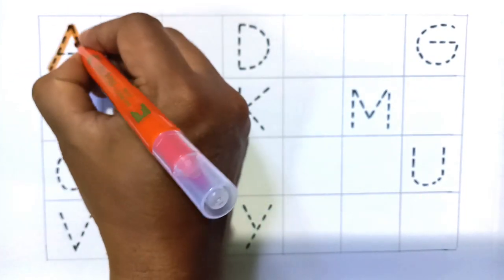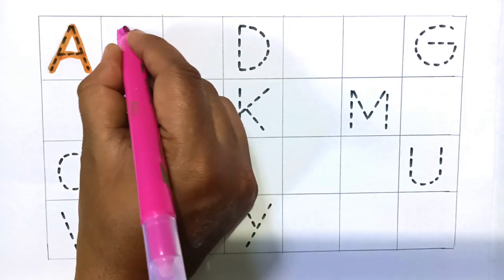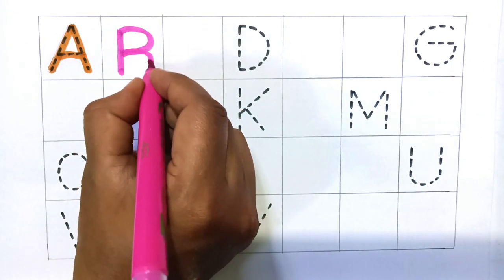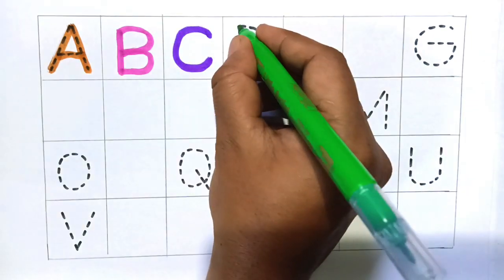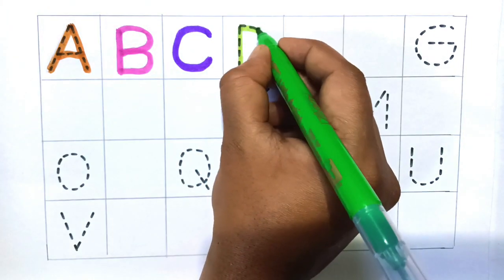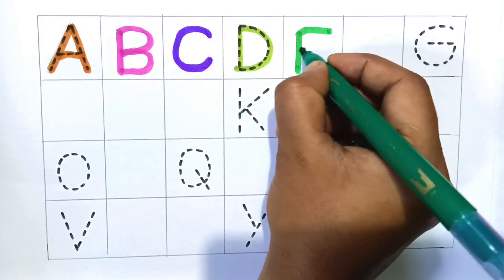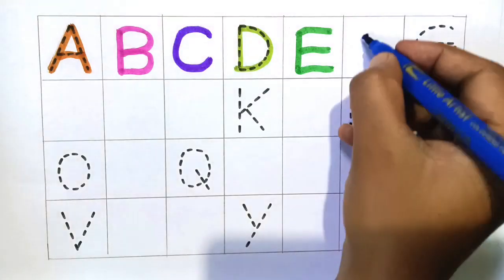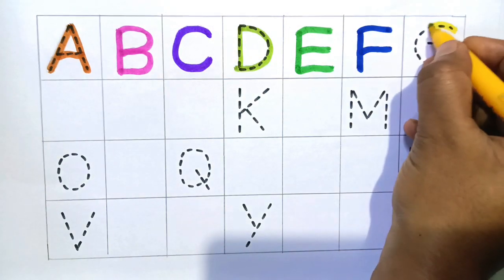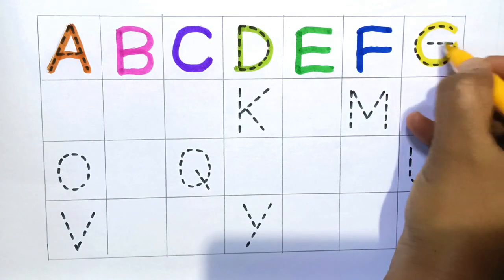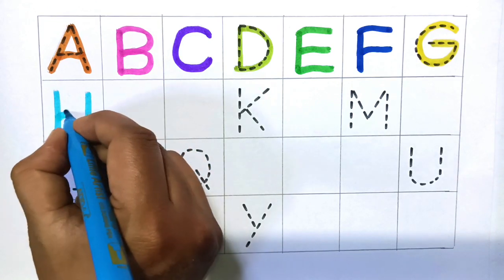A for apple. Next B for ball. Next C for cat. Next D for dog. Next E for elephant. Next F for fingers. Next G for green. Next H for hand.